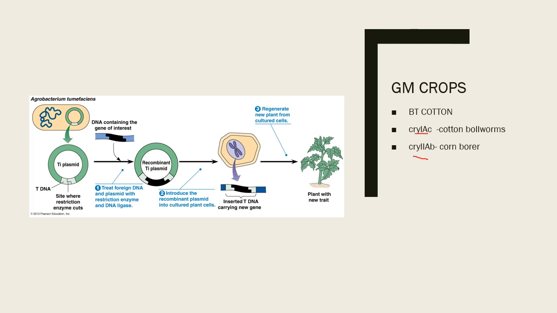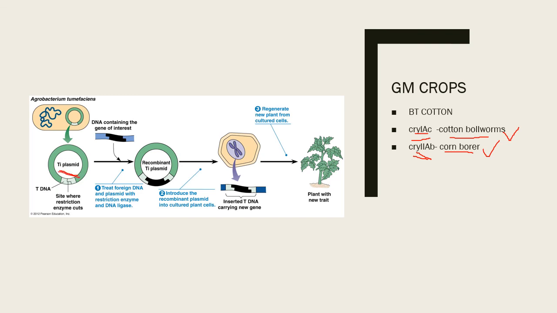Cry1AC helps in protection of plants from cotton bollworms, and Cry2AB helps in protection of plants from corn borer. These two do it by producing proteins which are toxic to these pests. So we take the Bacillus thuringiensis bacteria and isolate these genes, and place them in a plasmid.